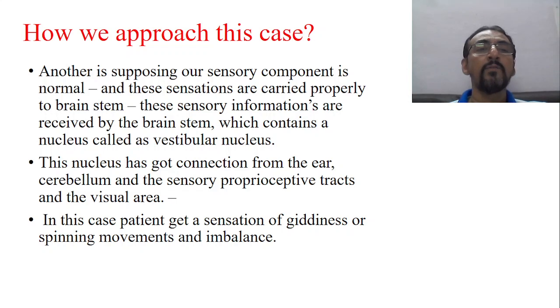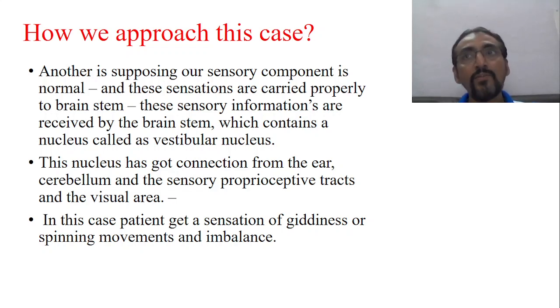Anyway, we know that. So these sensations are carried properly to the brainstem, and in the brainstem there is a nucleus called the vestibular nucleus, isn't it? So the cochleovestibular nerve, and for that vestibular nerve we have a vestibular nucleus. Now this nucleus has a connection from the ear.